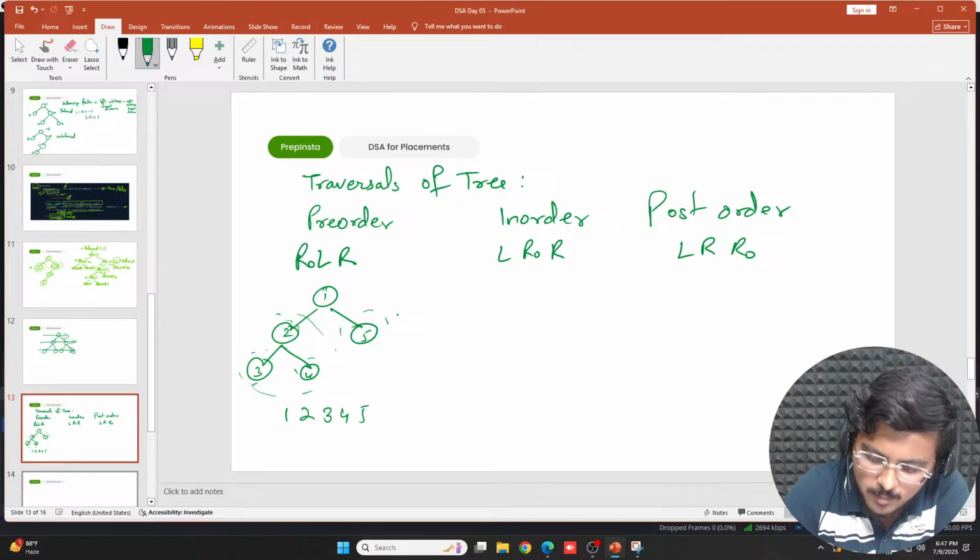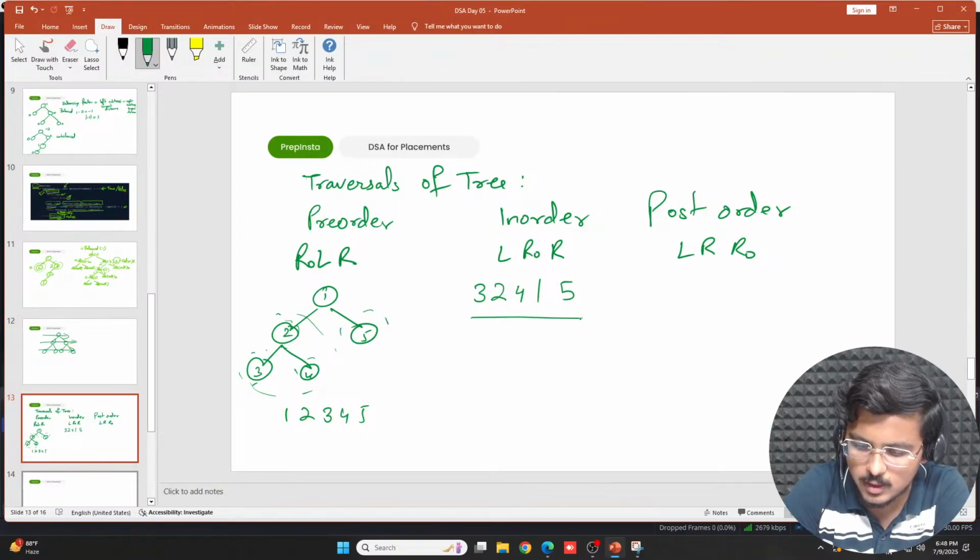If I do the in order traversal for the same tree, what would happen? Left subtree says go to this particular subtree. In this also to the left portion, so 3, then root, which is 2, then 4, then you have 1, then you have 5, which is right subtree. This is the in order traversal.